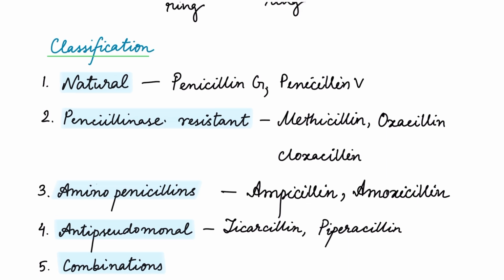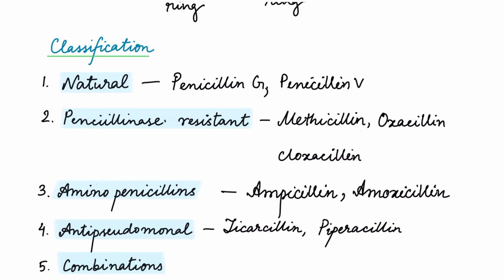Now we will quickly look into the classification. So penicillins are classified into several groups, like natural penicillins, penicillin G and penicillin V, mainly effective against gram-positive cocci. Penicillinase-resistant anti-staphylococcal penicillins are methicillin, oxacillin, and cloxacillin. They are resistant to beta-lactamase produced by Staphylococcus aureus. Aminopenicillins, ampicillin and amoxicillin, have an extended spectrum covering some gram-negative bacteria.